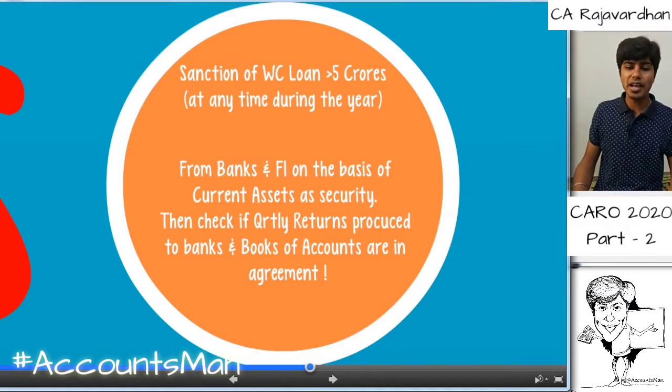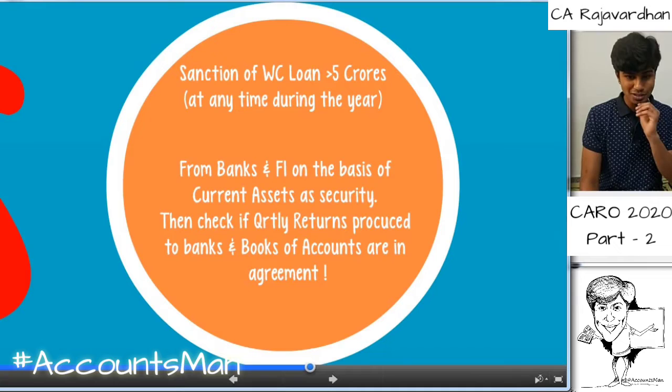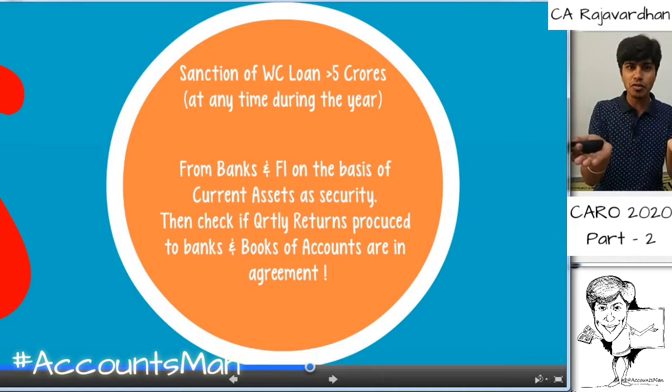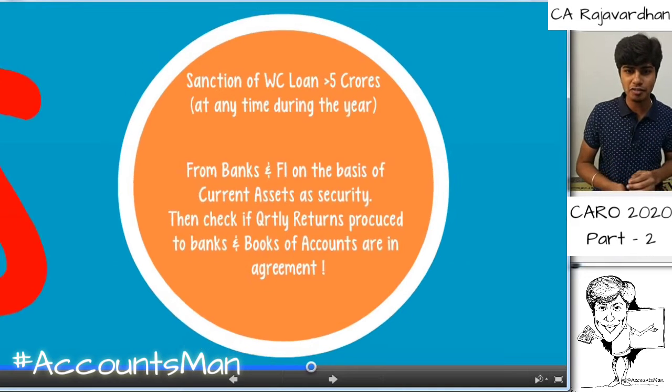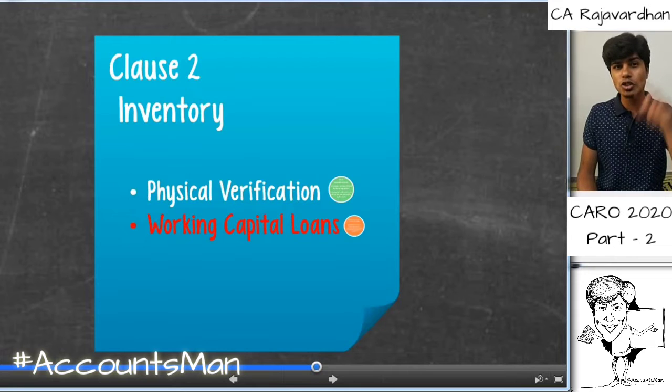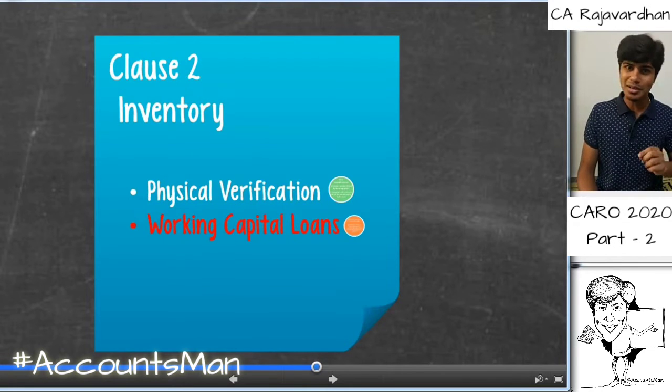From the banks and financial institutions, on the basis of current assets as security, check if quarterly returns produced to the banks and books of accounts are in agreement or not. Whatever is produced to banks and whatever is in the books of accounts, are they the same or not? Or are the returns given to the bank inflated? We need to check this particular fact. This is something new that is there only in CARO 2020. This is to stop the corporate scams that are happening in the present times.